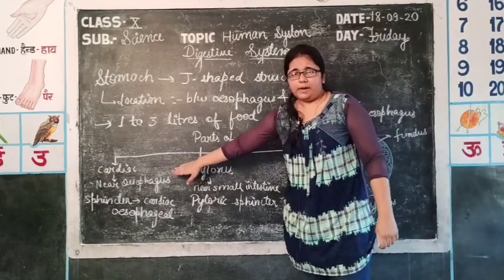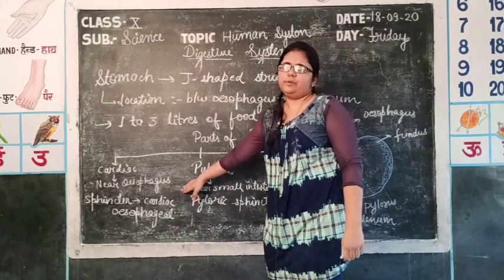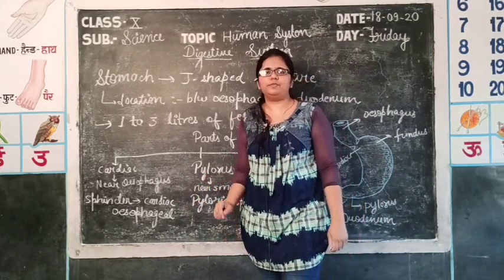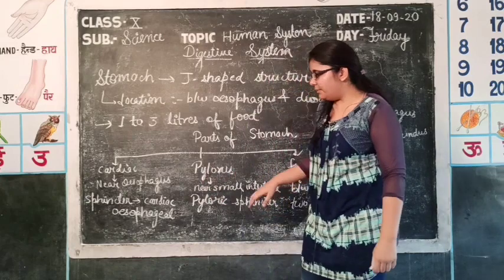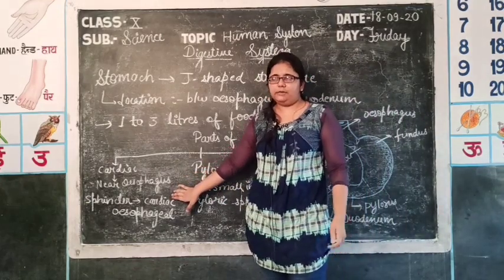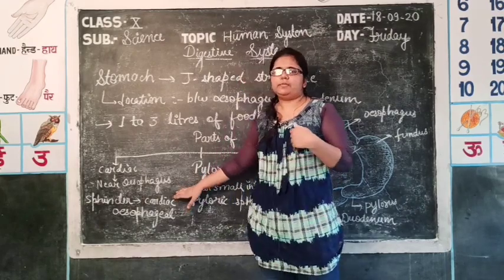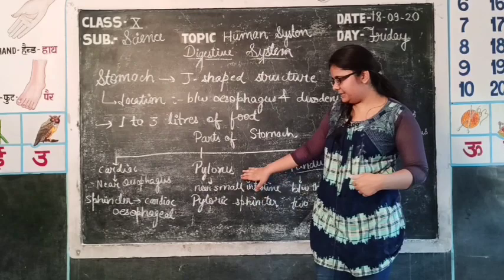So in this part, the sphincter is known as the cardiac esophageal sphincter, which prevents the backflow of food from stomach to esophagus, because when food enters the stomach it becomes acidic, and if it goes back to the esophagus, then there will be some sensation of burning, that is acidity.